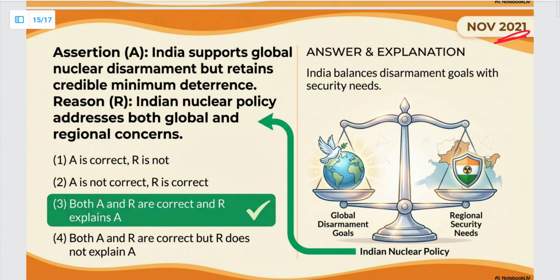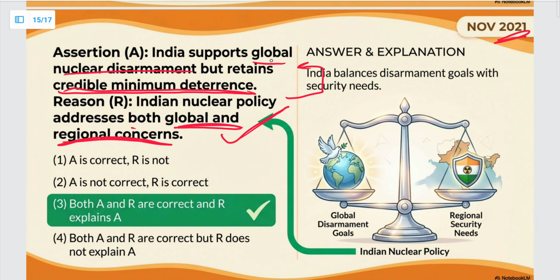Next, November 2021 question. This is an assertion and reasoning question. India supports global nuclear disarmament but retains credible minimum deterrence. Okay, this is correct. Indian nuclear policy addresses both global and regional concerns. This is also correct. And this explains the assertion.